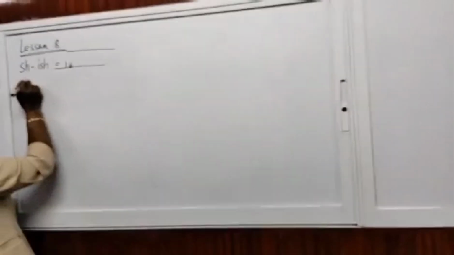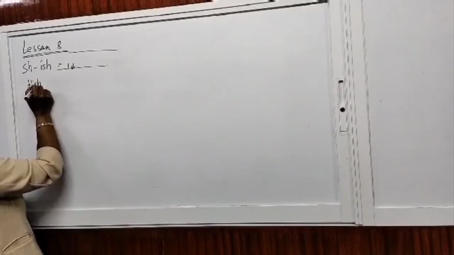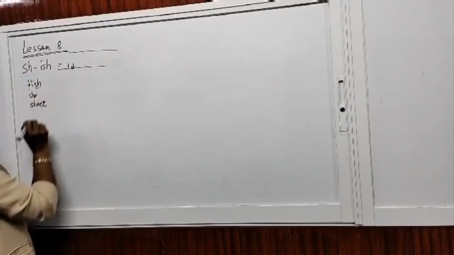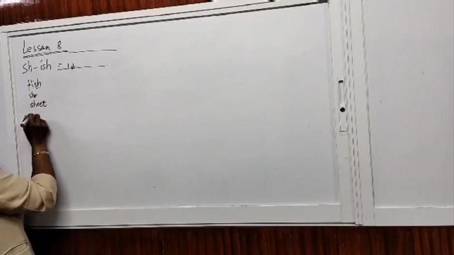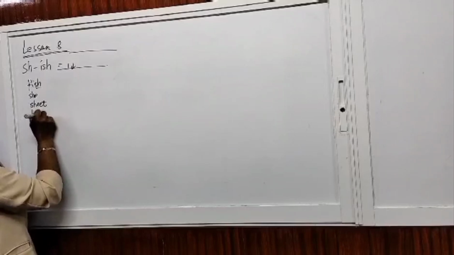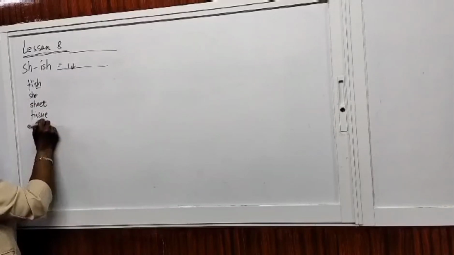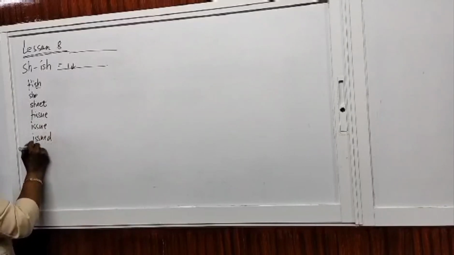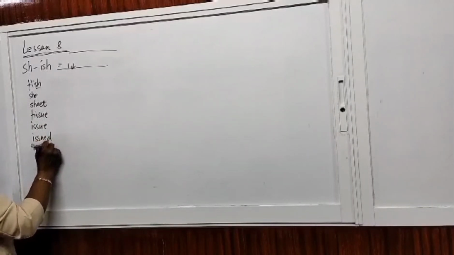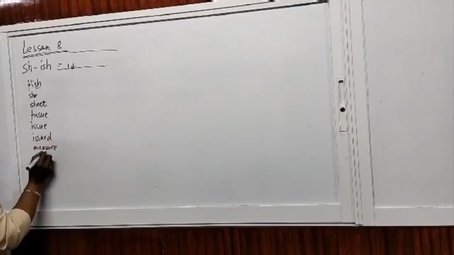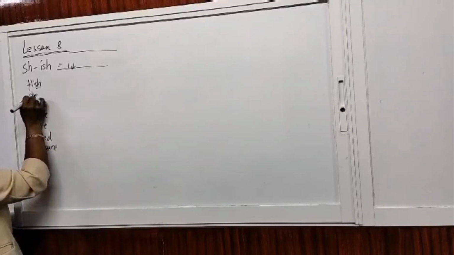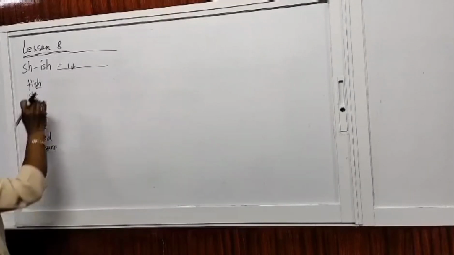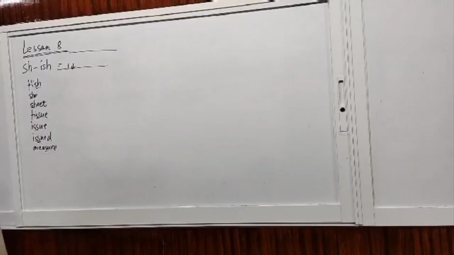Examples: fish, so you have the ish there. Sheep. Tissue. Issue. Measure. So the sound of ish is there. In shorthand, you're going to spell it out by pronouncing it as ish.